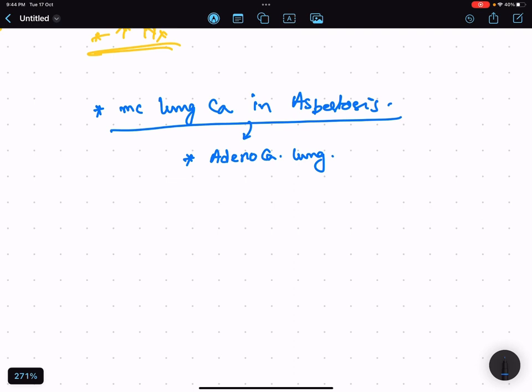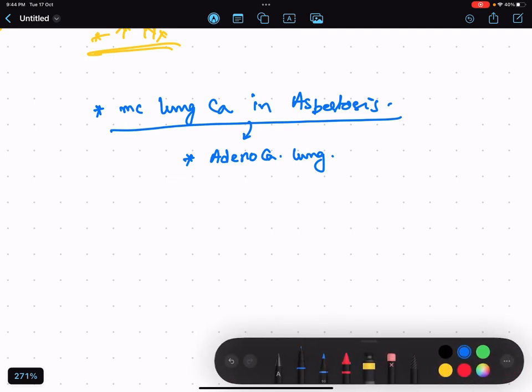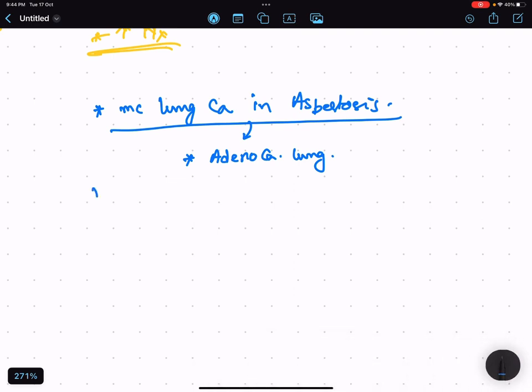But if they are asking what is the most specific cancer in asbestosis, then your answer should be mesothelioma. Okay, this is most specific.